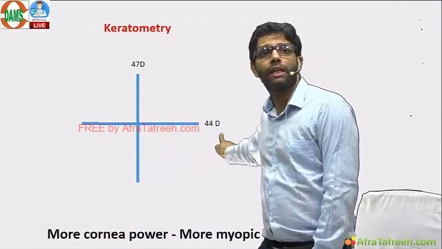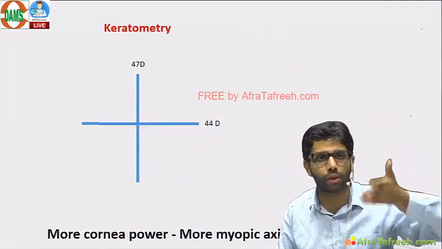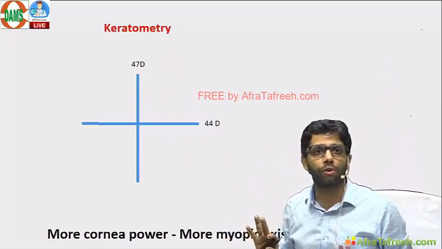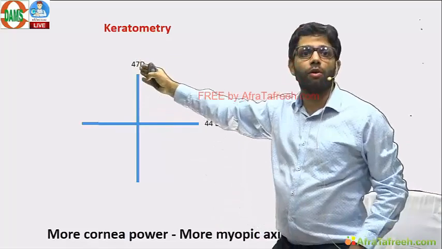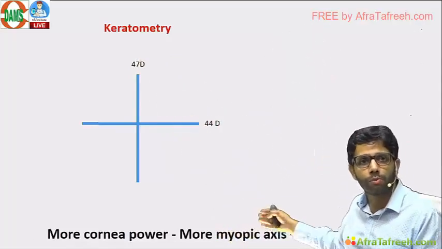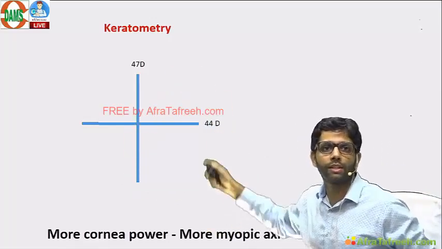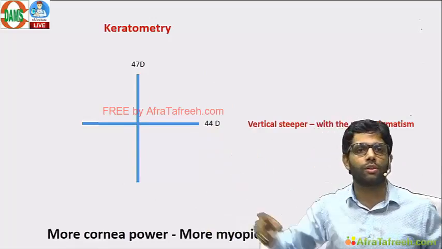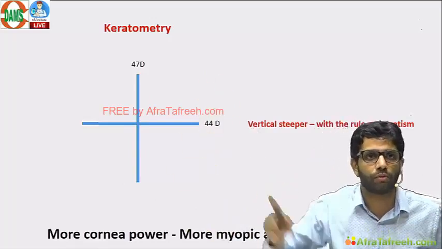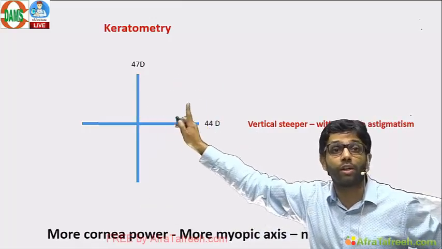This is keratometry power. 44 diopter, 47. Have you seen any patient having 44 diopters glasses? This is keratometry. That is straight away cornea power. Normal cornea power is 44. The more the cornea power, the more myopic the axis. More cornea power, rays are more converged, means more myopic, more steeper. So vertical will be more steeper over here. 47 is steeper than 44. So you only have to tell which axis is steeper and which rule. Vertical steeper, with the rule. So here it is keratometry, not refractive error.